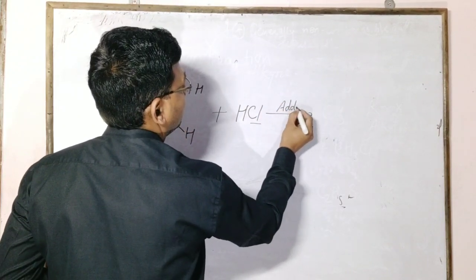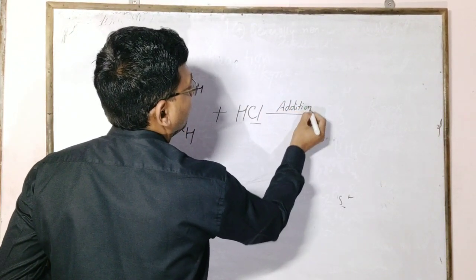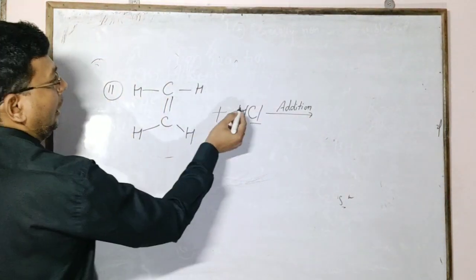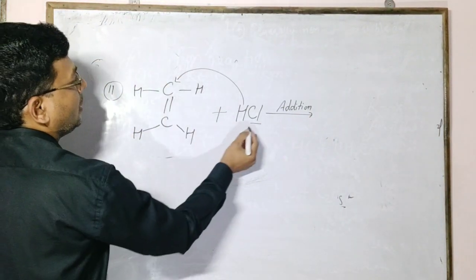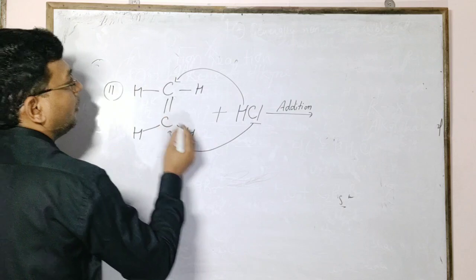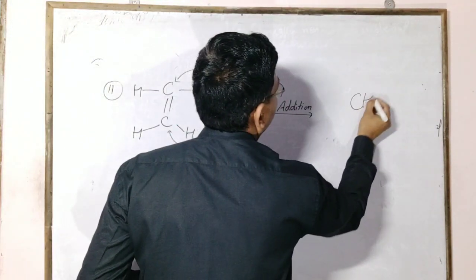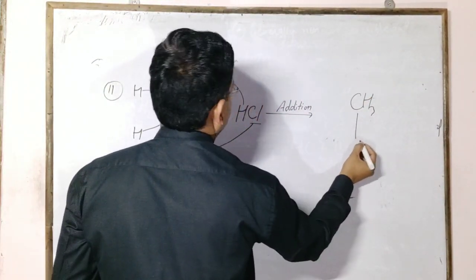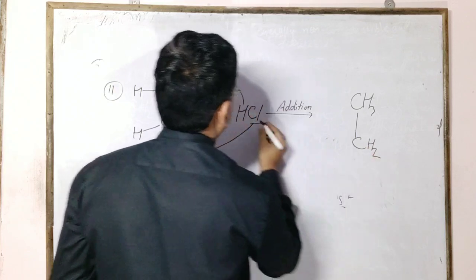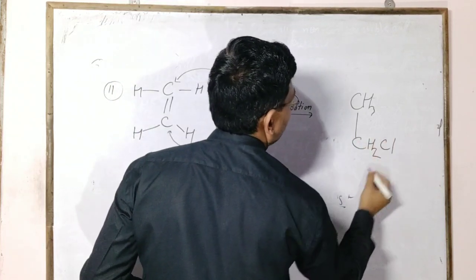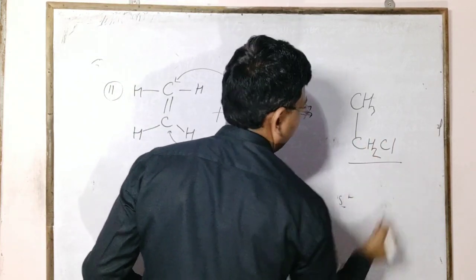In this addition reaction, the pi bond is weak, half of the pi bond is removed and a sigma bond is formed. CH3CH2Cl is called ethyl chloride.